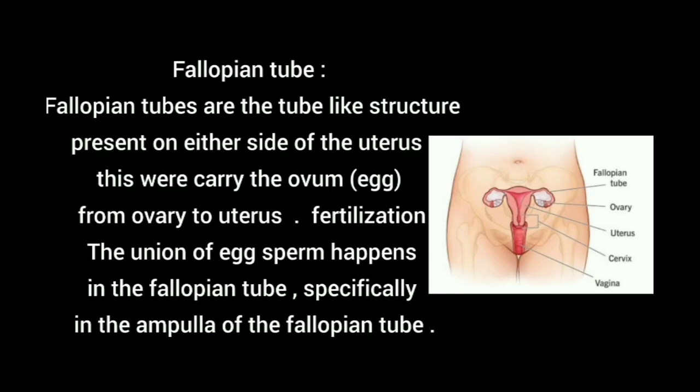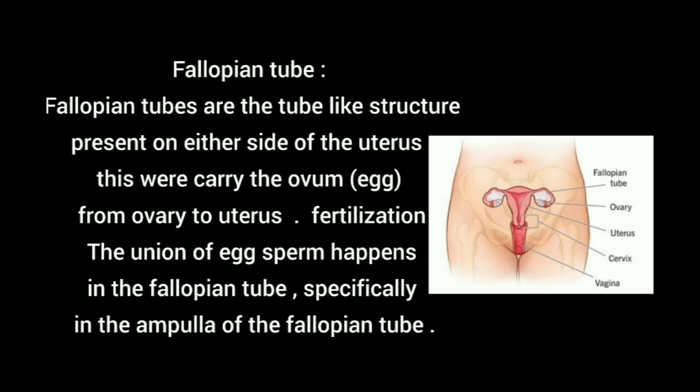The fertilization, the union of egg and sperm, happens in the fallopian tube, especially in the ampulla of the fallopian tube. Once the egg is produced in the ovary, it is carried to the uterus through the fallopian tube. At the time of carrying, the fertilization happens in the ampulla. Ampulla means it's the wider part of the fallopian tube.